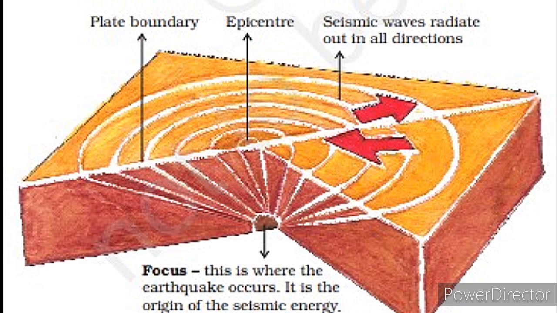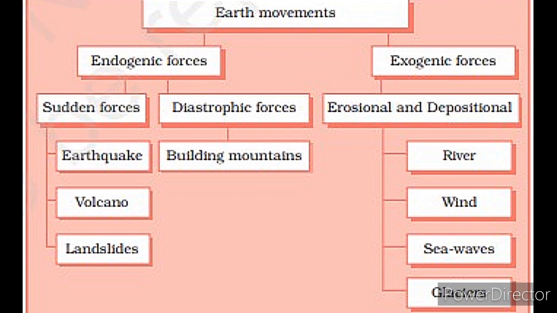And these vibrations are called earthquakes. The place in the crust where the movement starts is called the focus, and the place above the focus is called the epicenter. So next is exogenic force, whose literal meaning is exo means outside and genic means origin.